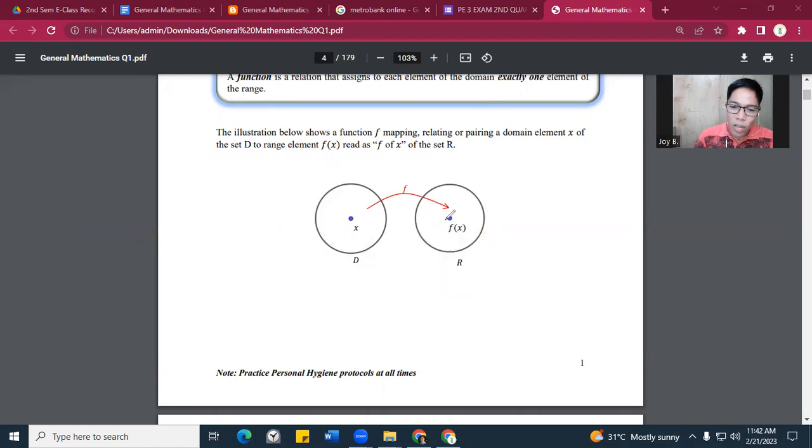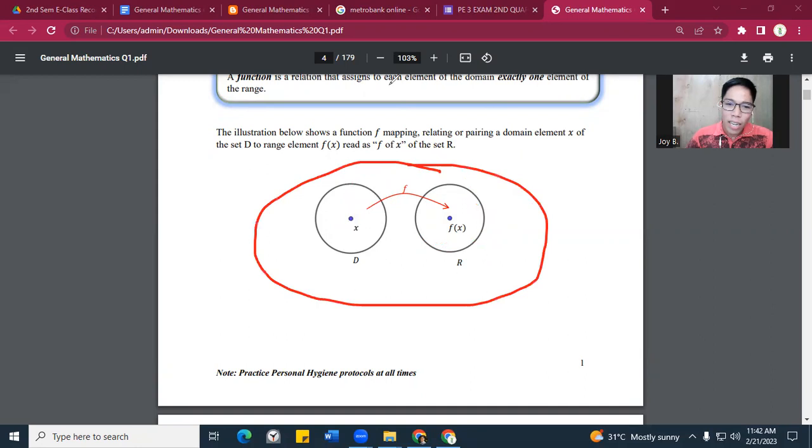Okay, nakuha? So, it means that the function of X, how we read is function of X. Again ha, ito ang function of X. Okay? So it means that we can get the value of the R if we know the value of D. So meron silang relationship. So they are partner. Okay? They have relationship. Nakuha? Kasi again, ang function ng X is makukuha natin kapag alam natin yung X. And both of these circles are tawag na function.